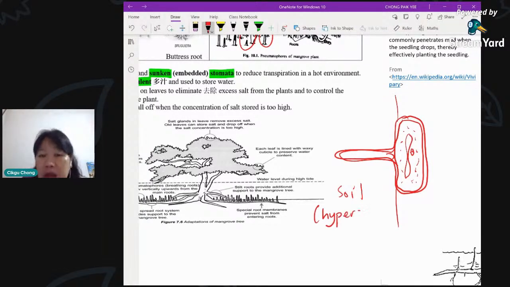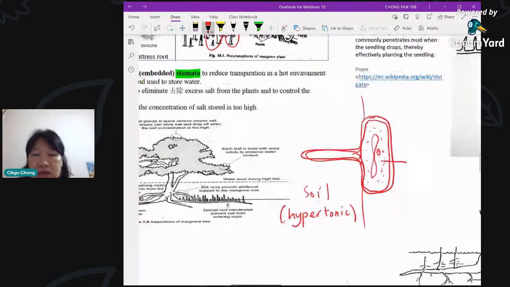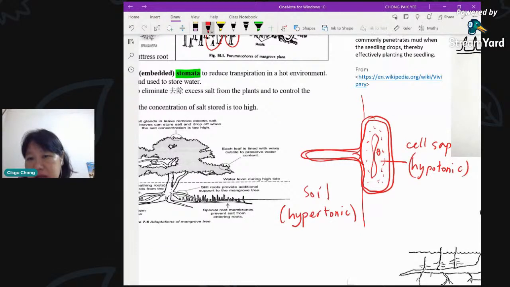hypertonic, compared to what? Hypertonic to the cell sap. So by comparison, the cell sap here will be hypotonic, correct? This will be considered as hypotonic, because more salt outside, but comparatively inside the cell there is less salt, that means more water, all right?